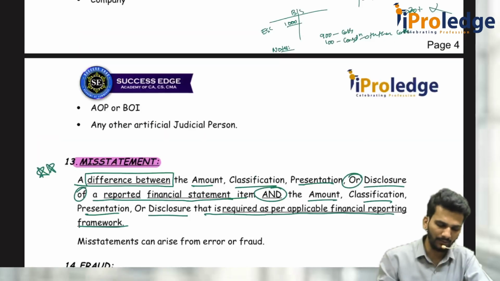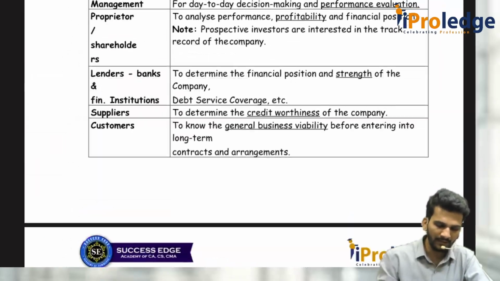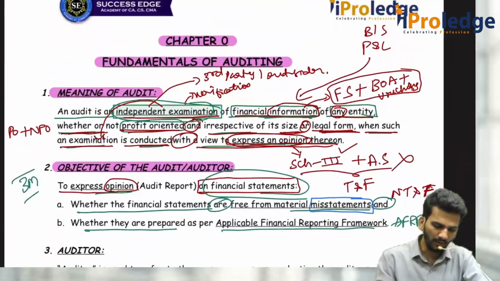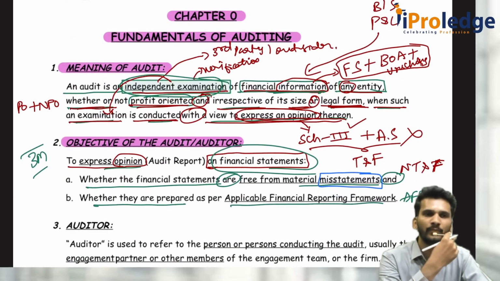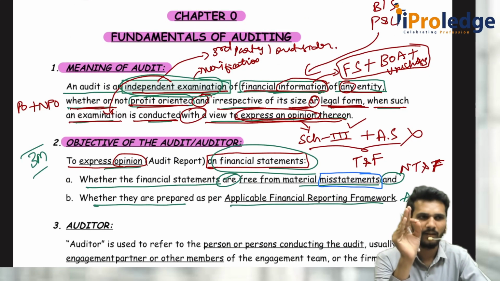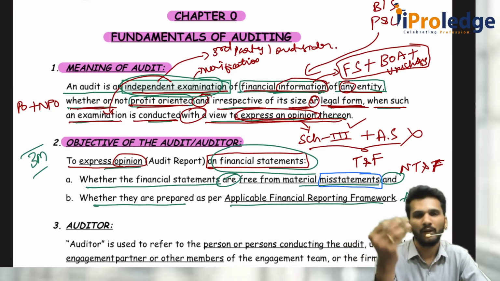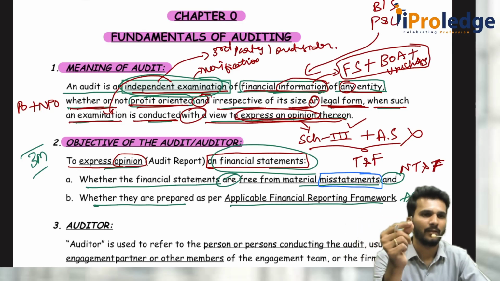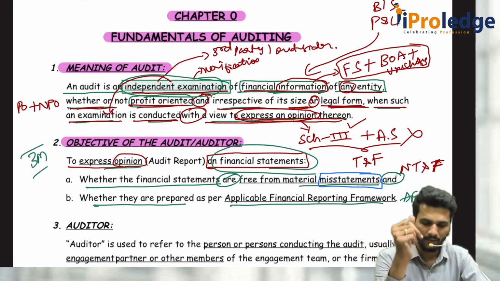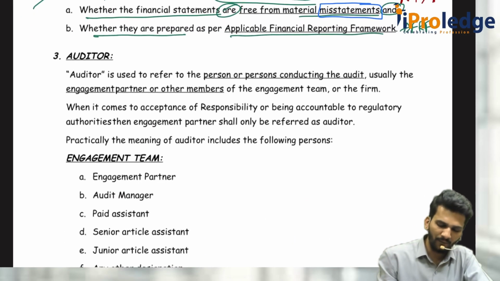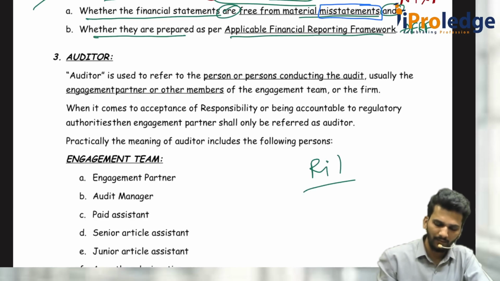If you see what we were discussing, what is the objective of the auditor? The auditor's objective is to report on the financial statements, stating that everything is free from material misstatement. What is material misstatement? We just discussed misstatement. Misstatement means difference. Now consider, I am doing an audit of Reliance company.